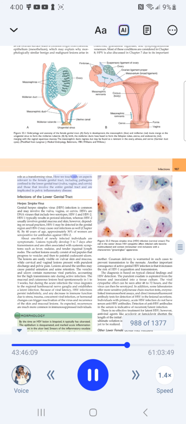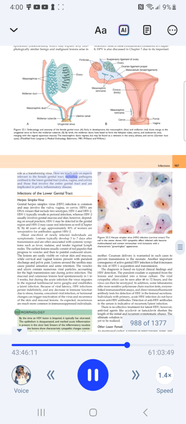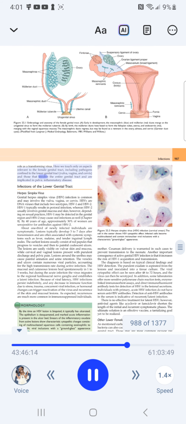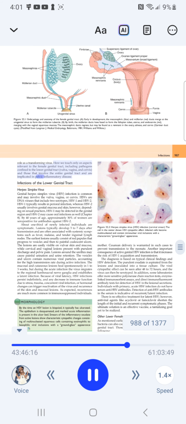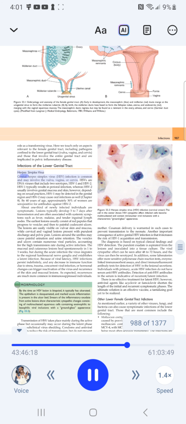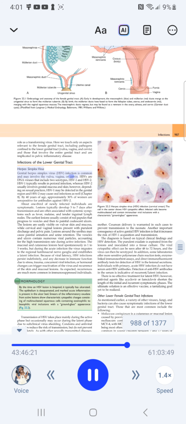Here we touch only on aspects relevant to the female genital tract, including pathogens confined to the lower genital tract (vulva, vagina, and cervix), and those that involve the entire genital tract and are implicated in pelvic inflammatory disease. Infections of the lower genital tract. Herpes simplex virus. Genital herpes simplex virus (HSV) infection is common and may involve the vulva, vagina, or cervix.